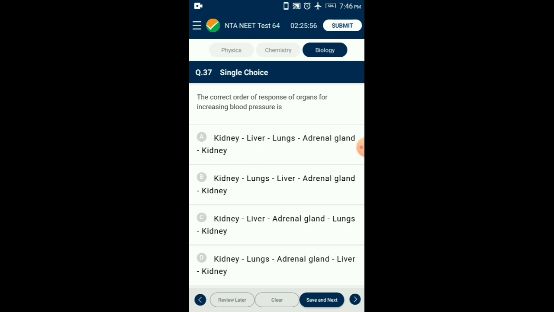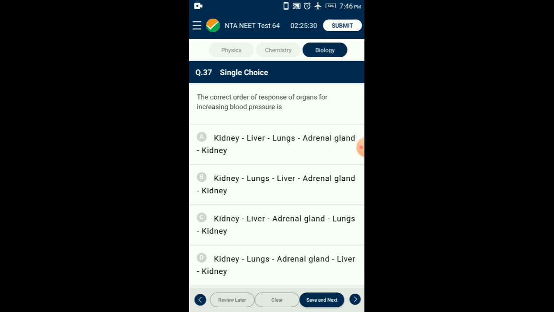Renin acts on the liver and converts angiotensinogen into angiotensin 1. In the lungs, angiotensin 1 is converted to angiotensin 2 with the help of angiotensin converting enzyme. Angiotensin 2 is a vasoconstrictor and also stimulates the adrenal gland, which releases aldosterone.